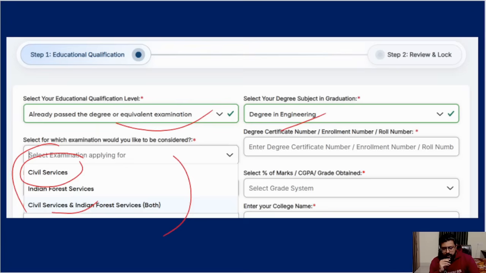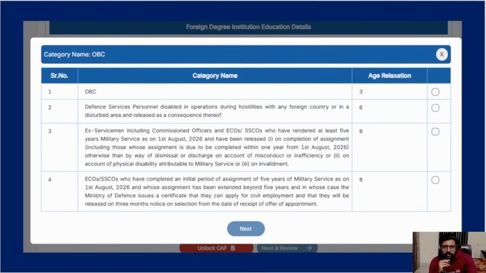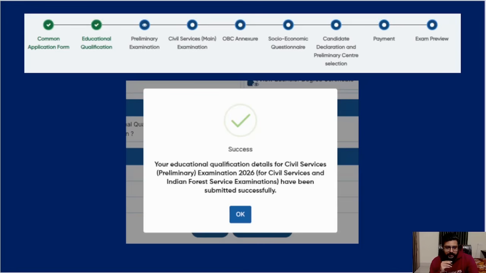Okay, so that you have to choose, and then your percentage you have to enter. And then, do you want to claim age relaxation? If you say no, nothing happens, but if you say yes, another pop-up will come where you have to select whether you are claiming OBC related or defense related, ex-serviceman, with which you are claiming the age relaxation. Obviously most of you will be OBC. So this code is there, you just click that, it will auto-populate, and then after that your educational qualification is complete. So this is a very simple tab, the first one, it got completed.